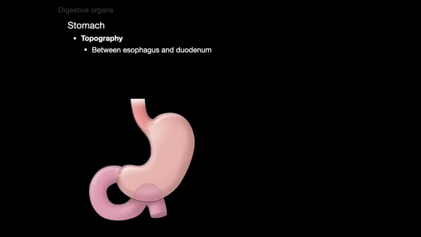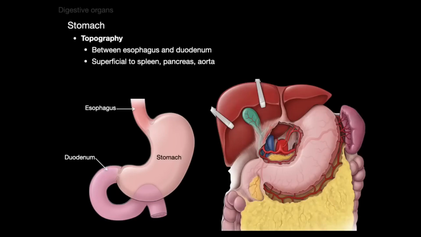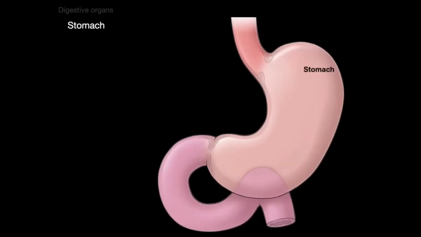The stomach's topography: it's between the esophagus and duodenum as you go from mouth to anus. But it's also superficial to our spleen, pancreas, and aorta. It's hard to tell from that picture, but the spleen is deeper to the stomach, and the pancreas lies deep to the stomach, as does the abdominal aorta.